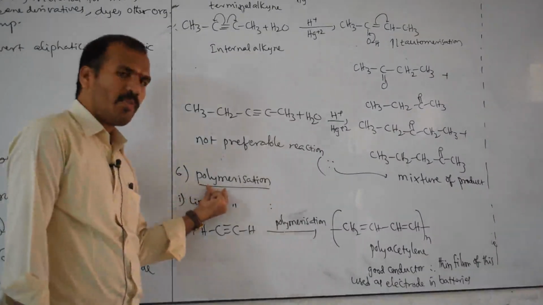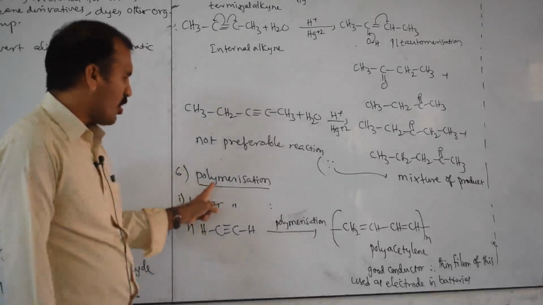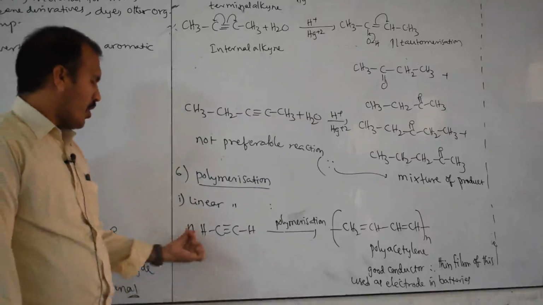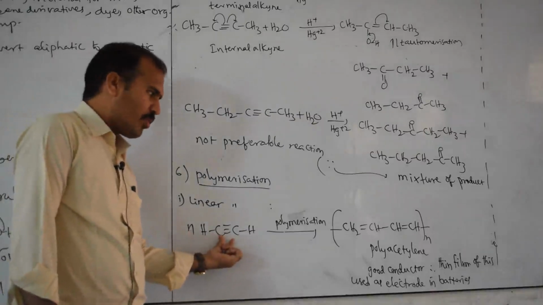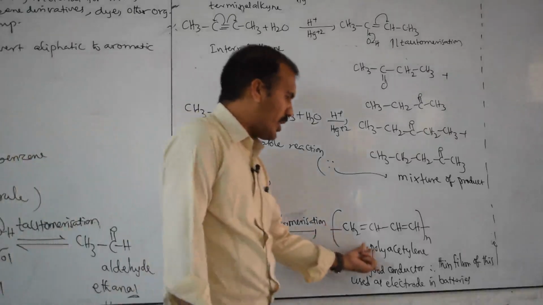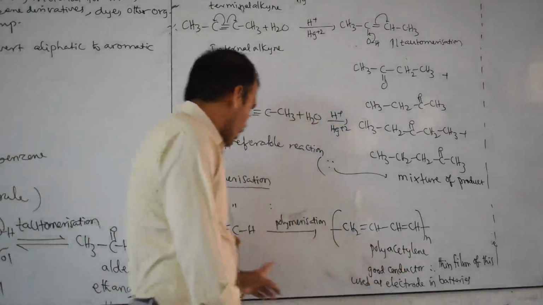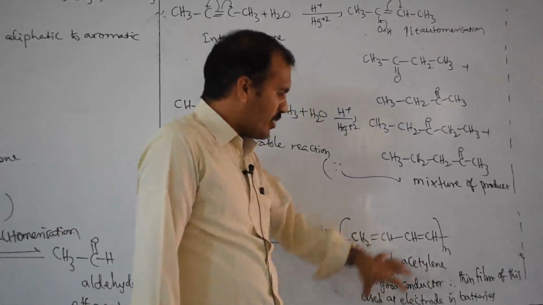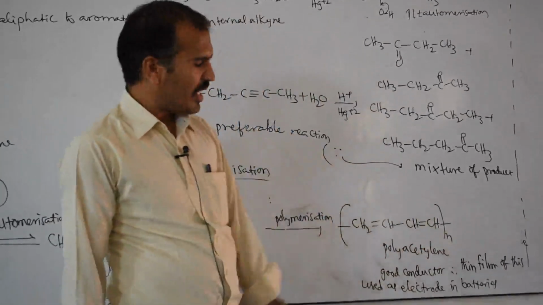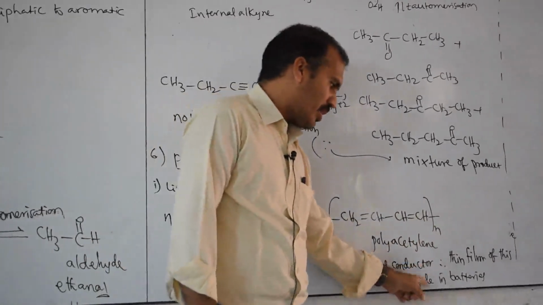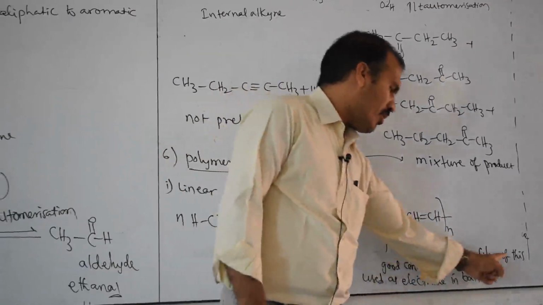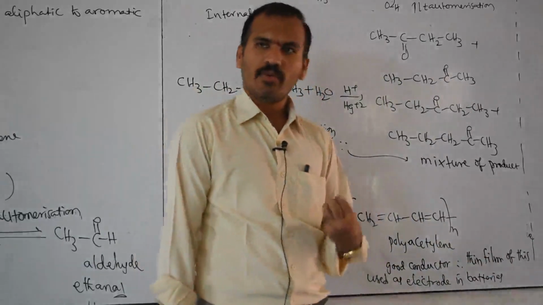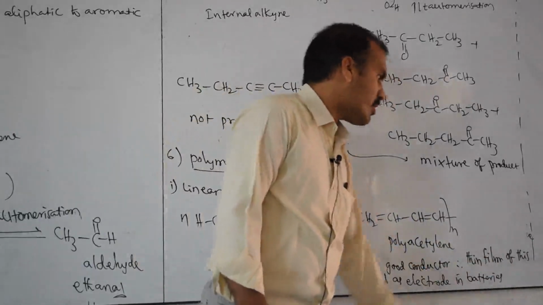Next one is the polymerization reaction. In this polymerization, two types are there: linear polymerization and cyclic polymerization. Now n moles of ethyne participate and give polyacetylene. Here n moles is there, meaning you can write it as n, then it is polyacetylene. This polyacetylene is a very good conductor. A thin film of this polyacetylene is used as an electrode, because it is a very good conductor, used in batteries.